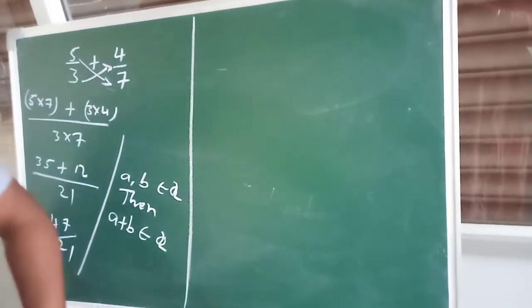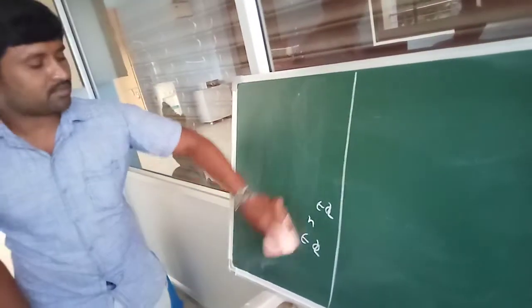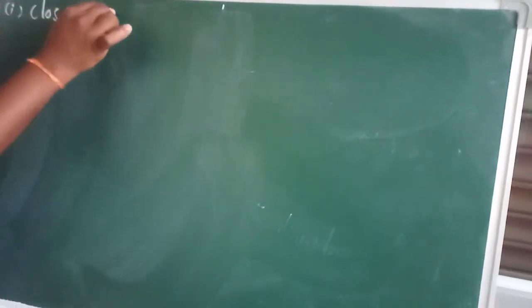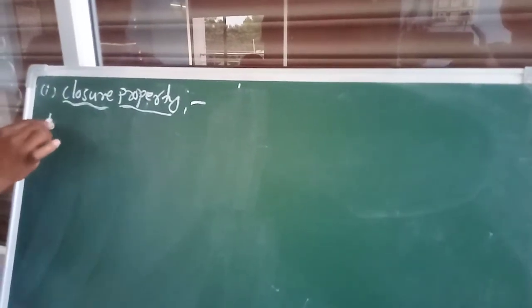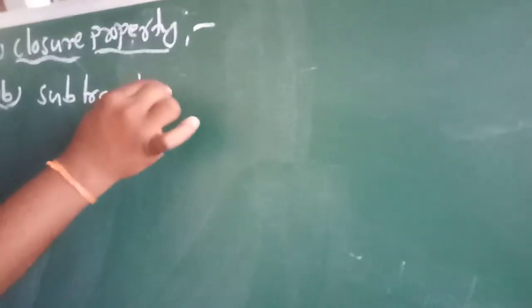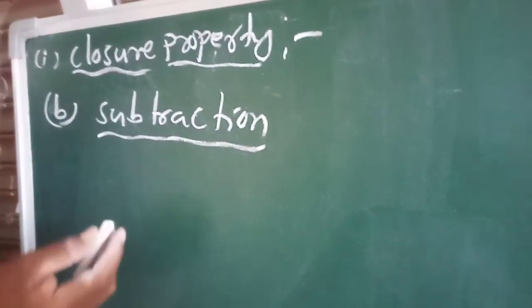So like that we are discussing one more, subtraction. The same property only, closure property, and the second one is subtraction. See now, again you take any two rational numbers.